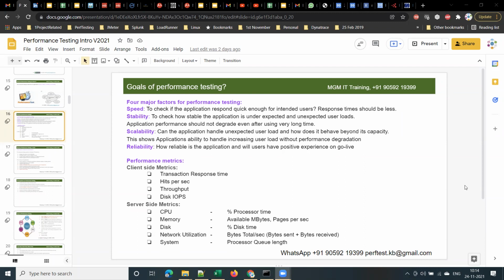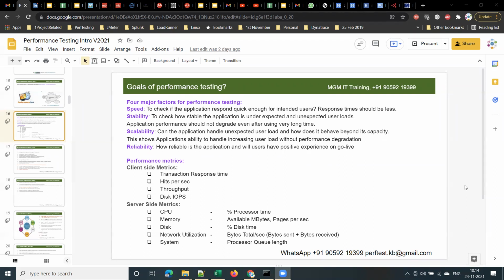What are the other reasons for doing performance testing? Creating a benchmark for future systems. Correct. I think Nagaraj remembered that Rajmouli example well. What are the other reasons?